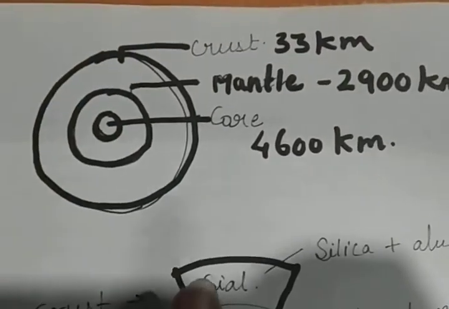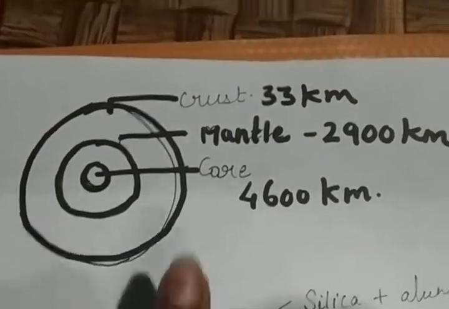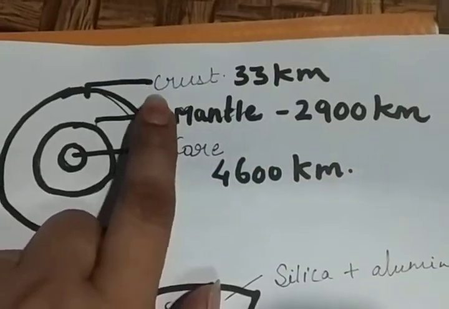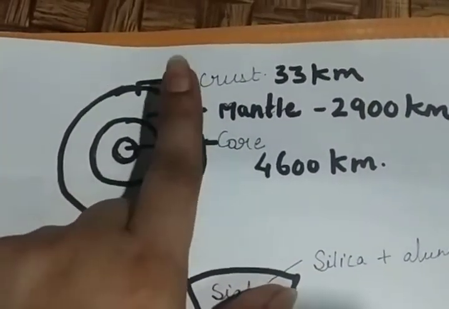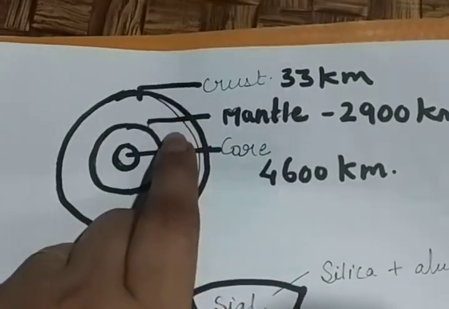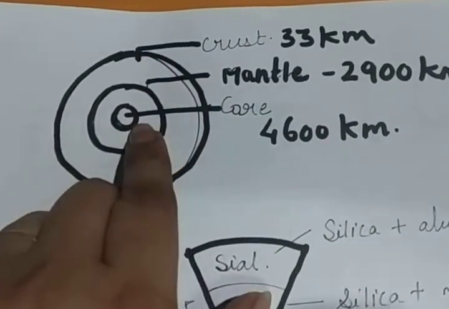Okay, so the outermost layer of the earth is known as the crust. You can see here, this is the outermost layer, the crust. Now we can continue below this crust, lower than that, as you move through the interior part of the earth.